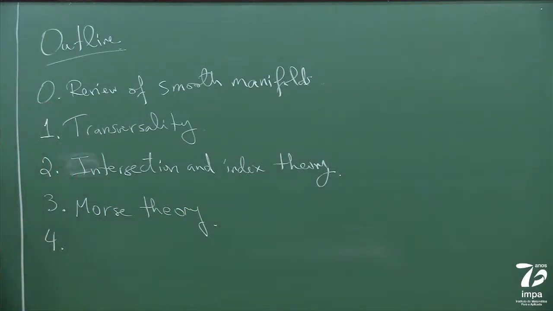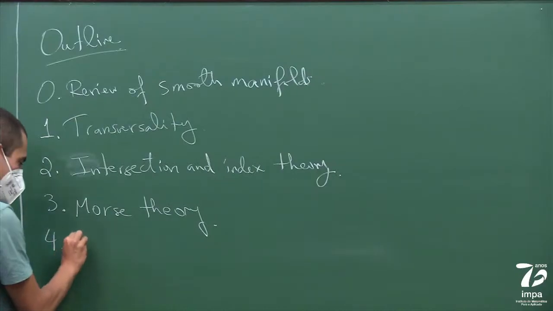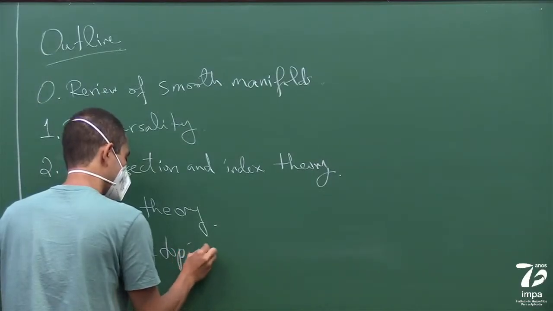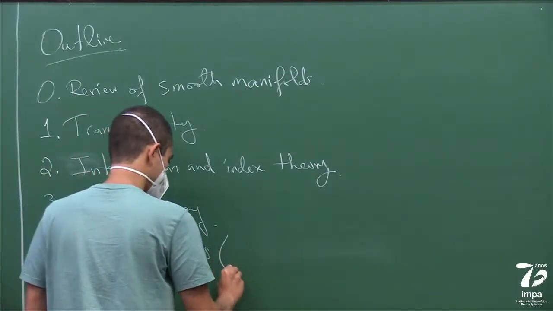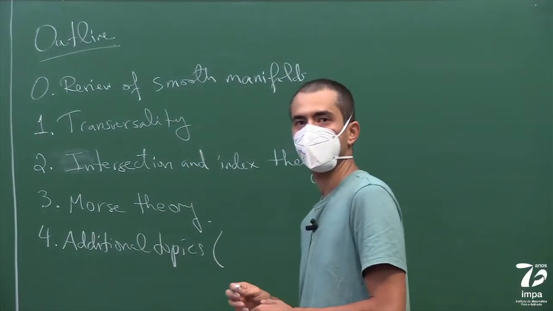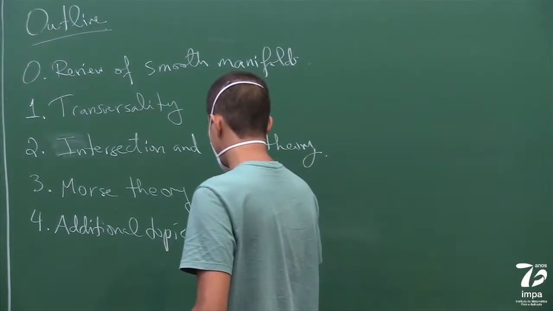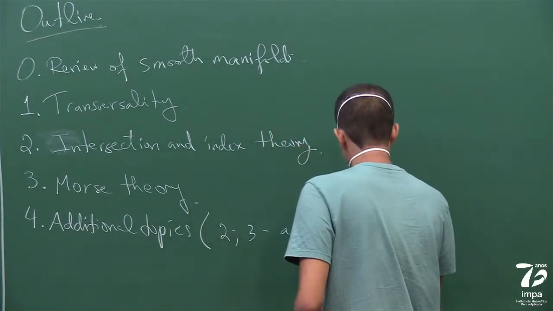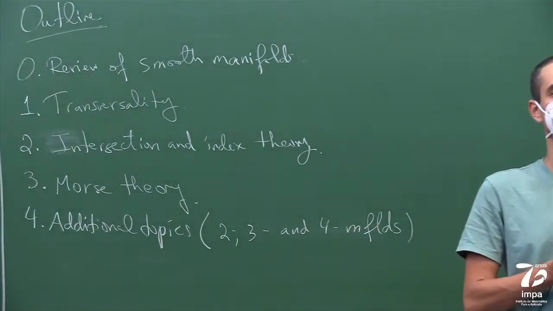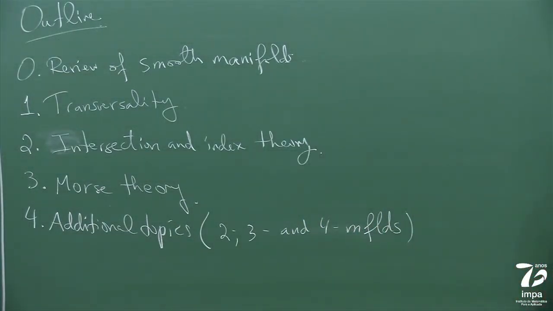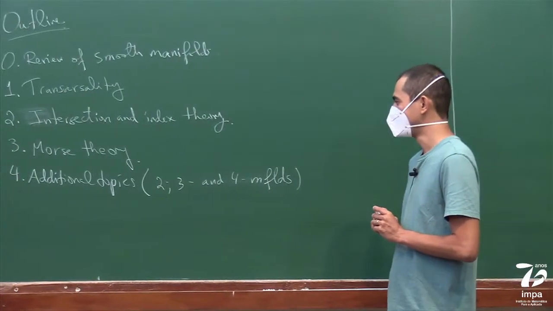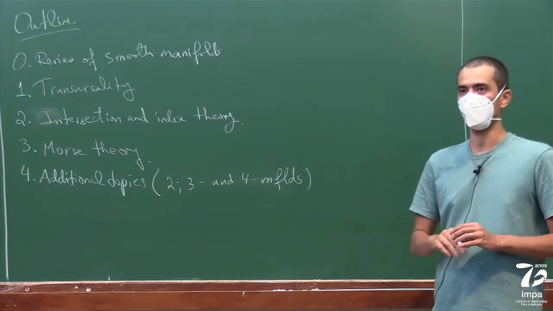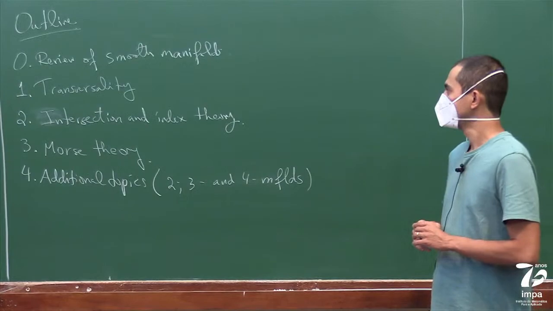And then if there's time at the end, we'll talk about some additional topics. I think there will be time. Additional topics, such as some consequences of Morse theory, which I think are very beautiful, like classification of surfaces, so 2, 3, and 4 manifolds. And don't worry, we're not going to classify 3 and 4 manifolds, but we wish we could, but we'll just say a lot of interesting things about how to build them. So a little bit of low-dimensional topology. Okay? So that's the outline of the course.